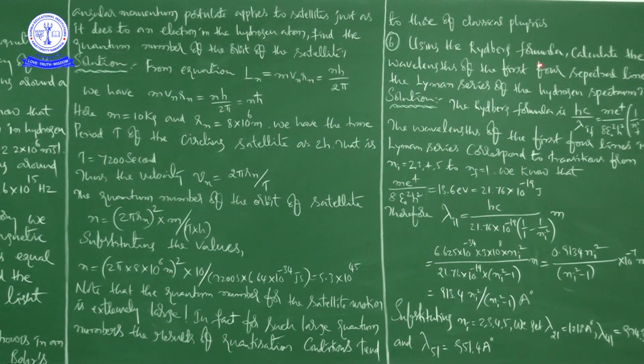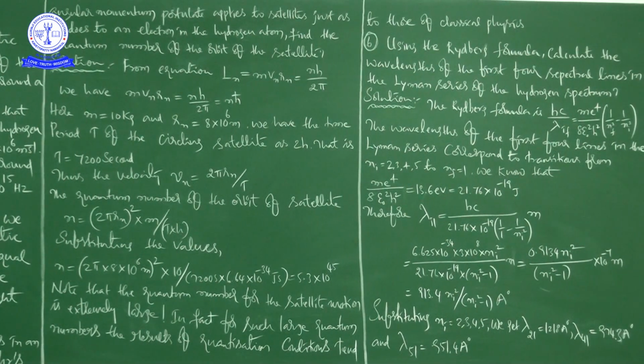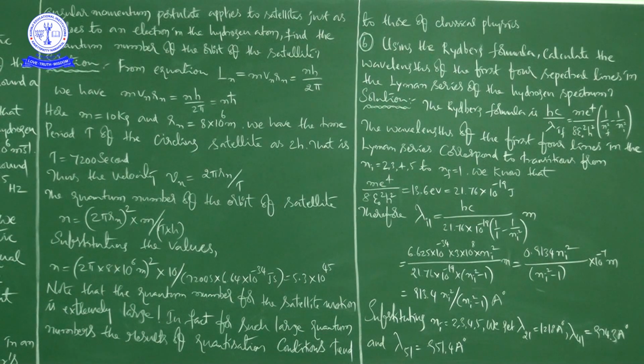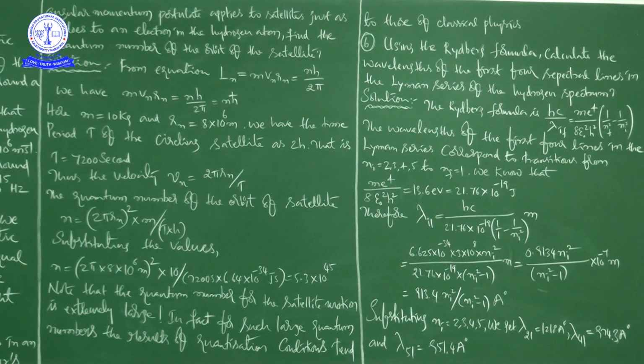Using the Rydberg formula, calculate the wavelengths of the first 4 spectral lines in the Lyman series of the hydrogen spectrum. I'll repeat once again.